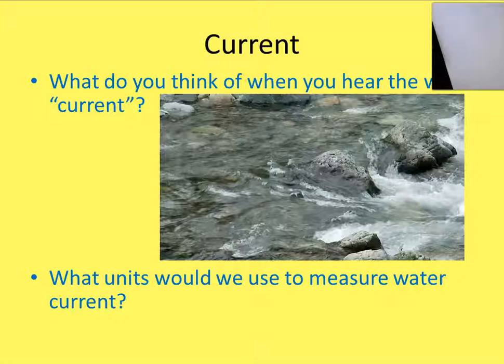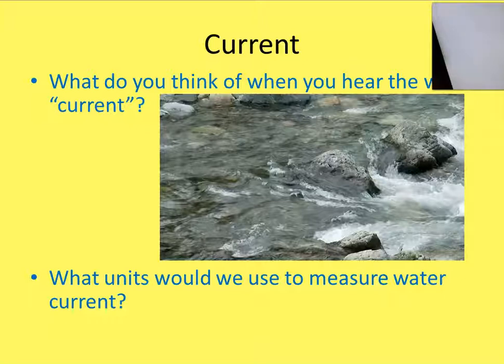Well, students often say things like meters per second, right? How fast it's going. Well, that's important. But what if it's a little trickle of water going really fast? Like a small little stream, but it's really steep right there and the water's moving fast. That wouldn't actually make it a big current, right? If the parents are worried about their kids getting swept away by the current, it's not going to be some little stream, even if it's moving fast. It's going to be a bigger stream, right? But what if the big stream is moving really slowly? It's hardly moving. You're not going to be worried about your kid getting swept away. So it has to do with both.